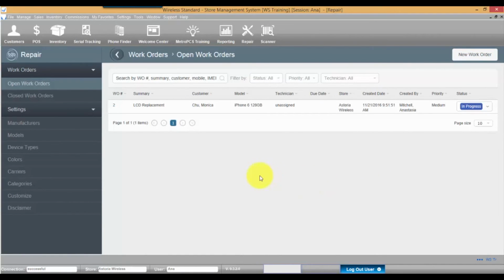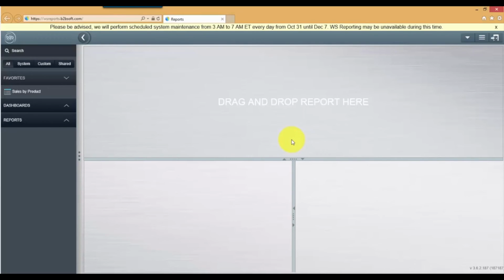By default, the Repair Module is configured in such a way that after you pay work orders in full, they will be automatically moved to the closed work order section. In Wireless Standard reporting, you can view two reports designed for the repair module, as well as sales and inventory reports to get an overview of your parts and loaners stock, as well as how many repair devices you have.